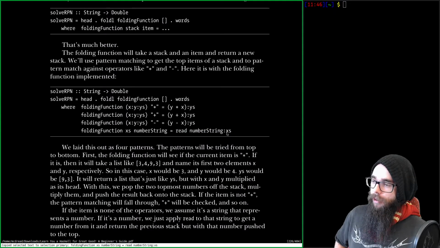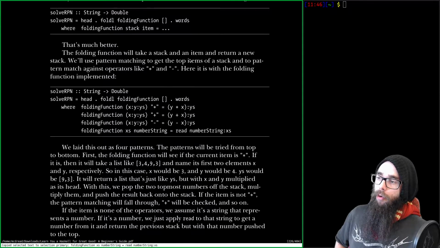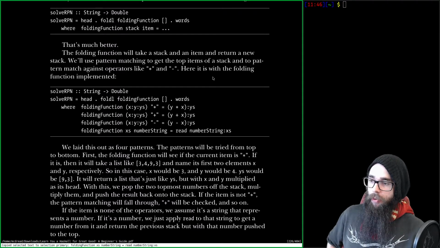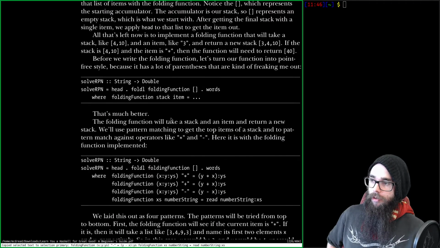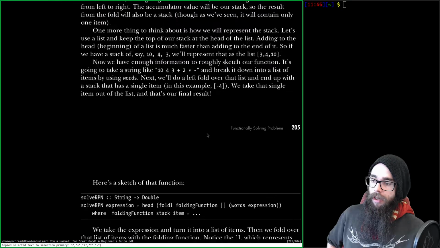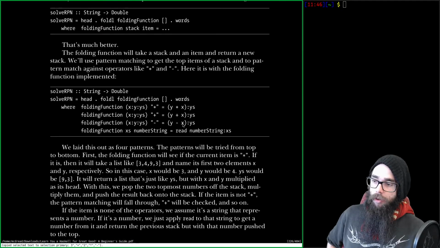Our original list is all filled with strings, right? So when we run into a number, which is all the other cases, like the 10, the 4, the 3, we just read them to make sure that they are now doubles.